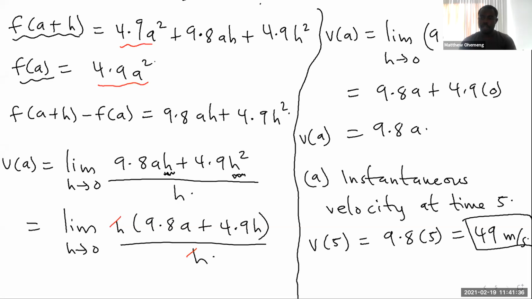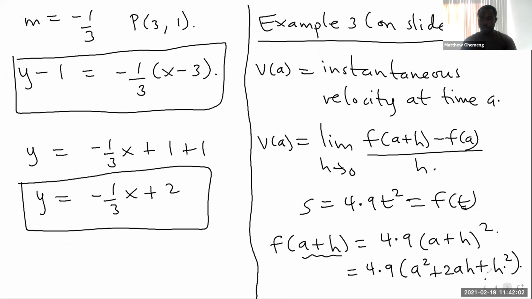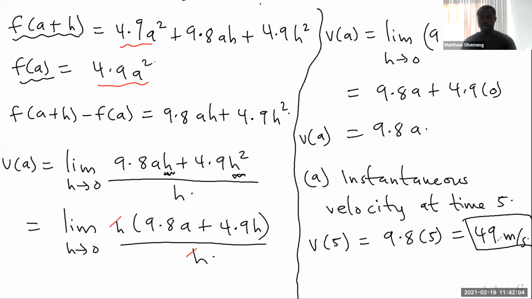I see a question. If we get another problem, the ball falling, can we just assume 9.8? No. Please don't assume this, right? The formula I used here is because it's a law of falling bodies. But in a question, we will give you the position function for sure. The position function will be given to you. I won't assume that you memorize the 4.9 t squared. I'll give you the formula that you need to use. Okay. So if you're good now, let me go back to the PowerPoint.